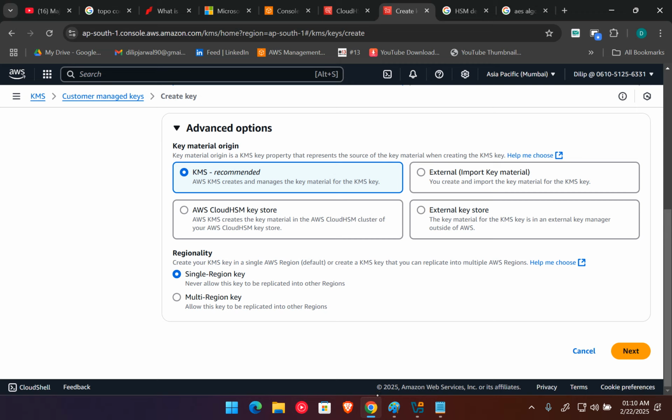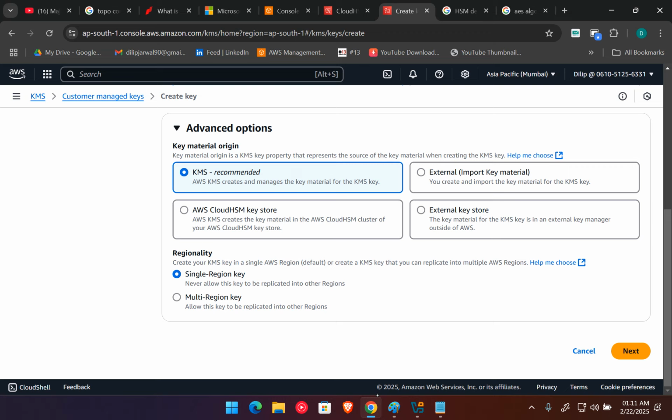Then we have single region keys and multi-region keys. What is meant by this? Let me quickly explain. Whenever we encrypt any file, I also told you that we can encrypt the EBS volume using KMS. If you know about snapshots, we can create a snapshot of the EBS volume, and when we create the snapshot of the EBS volume, we can create it in another region also.